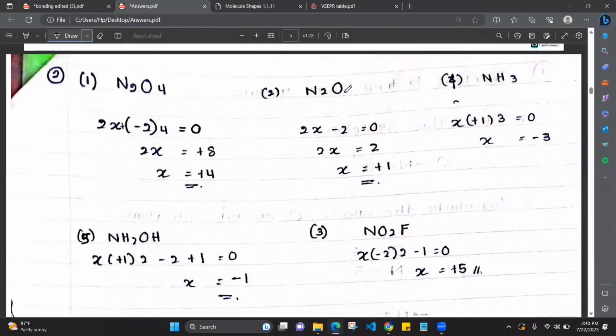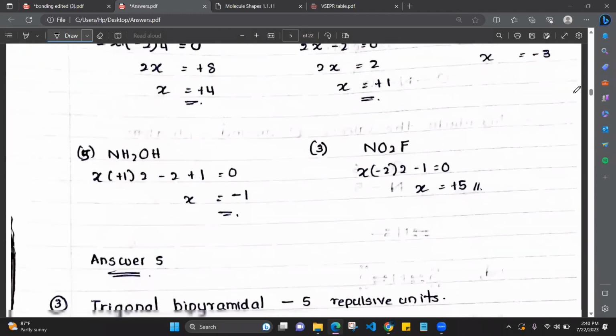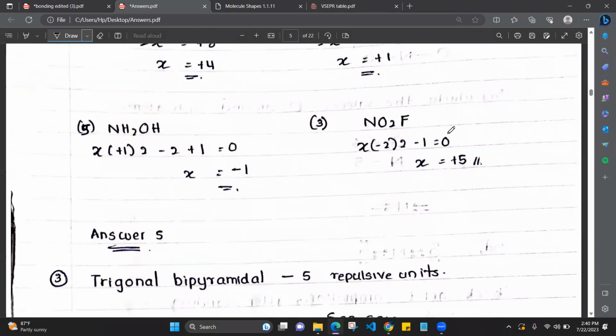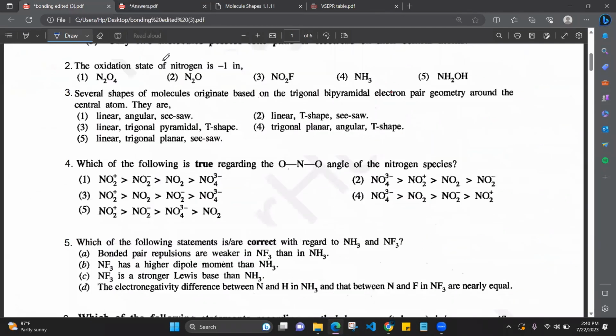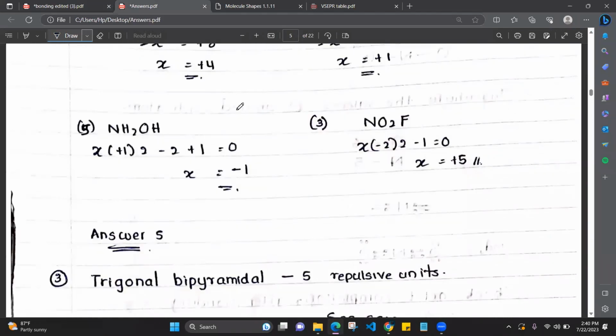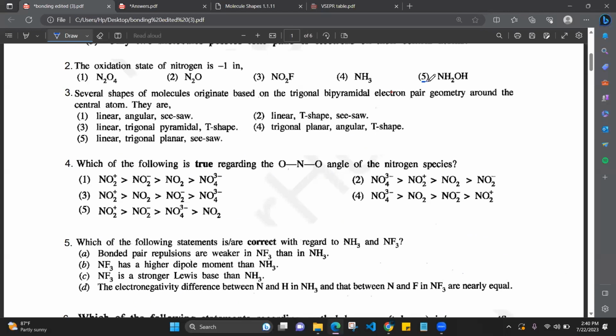Right, so N2O. Again, in all the examples we have taken the oxidation state of nitrogen as x. So 2x - 2, only one oxygen, -2 equal to 0. Then this 2 goes to this side and x is equal to +1. And in here, x is equal to -3. x means the oxidation state of nitrogen. In this, it is -1, and in NO2F it is +5. So what are they asking? -1 in which molecule? -1 is in NH2OH. That is the 5th answer.